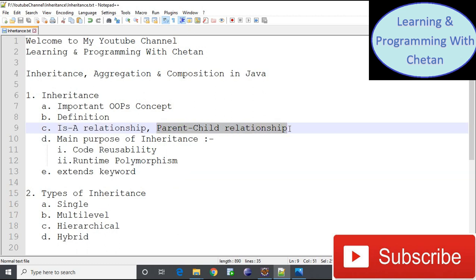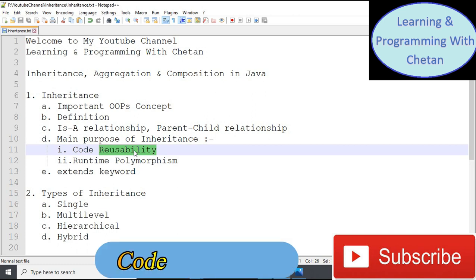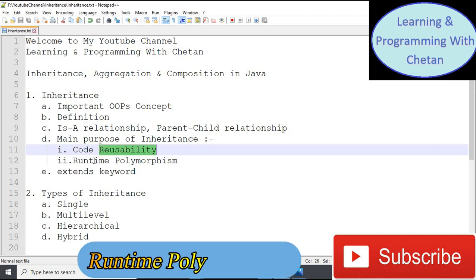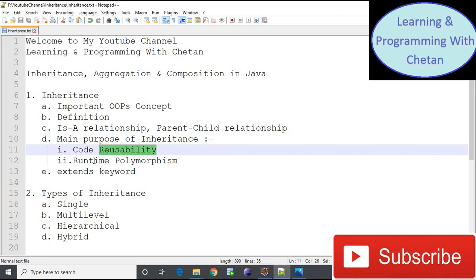Now let us discuss the main purpose of inheritance in Java programming language. Inheritance gives the concept of reusability. That is, the functionality which we have defined in one class can be used multiple times with multiple objects. And inheritance gives the concept of runtime polymorphism, which is also known as method overriding. We will discuss method overriding or runtime polymorphism in detail in a separate video.